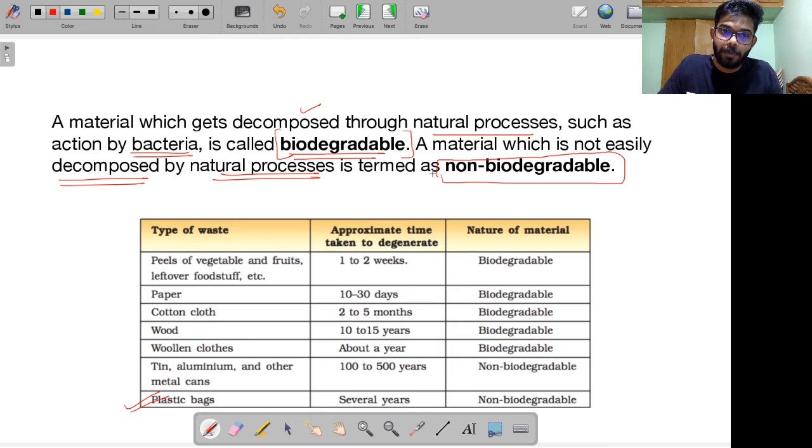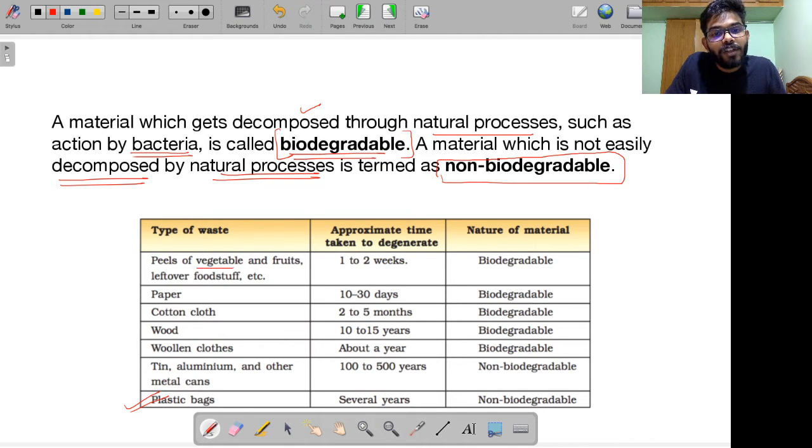Let's give you some examples of that. Nowadays, whenever you are categorizing waste, there are two different dustbins you get to see. One is biodegradable waste, the other is non-biodegradable. In non-biodegradable, you have metal cans. For example, if you're drinking Coke from metal cans, you usually throw them in the non-biodegradable. Similarly, you have plastic bags, and you tend to throw them in non-biodegradable. On the other hand, if you have paper, wood, vegetable waste, etc., these are all examples of biodegradables. That is the reason you tend to segregate them in biodegradable waste, right? Let's just talk about different types of waste.